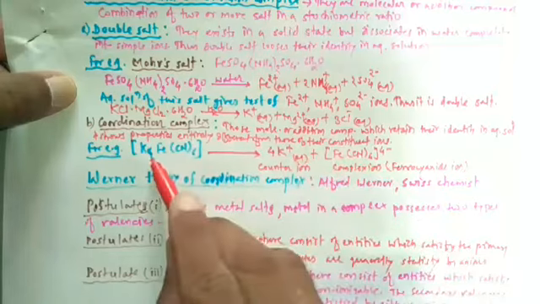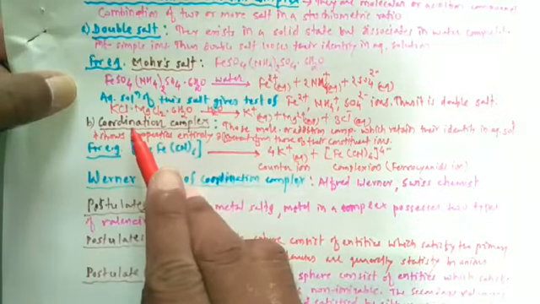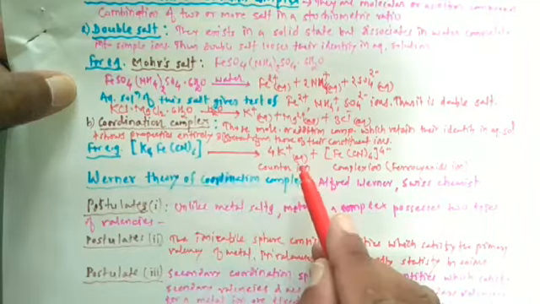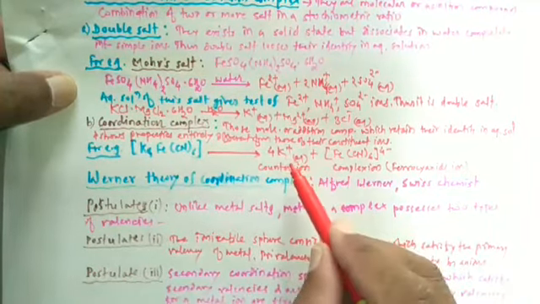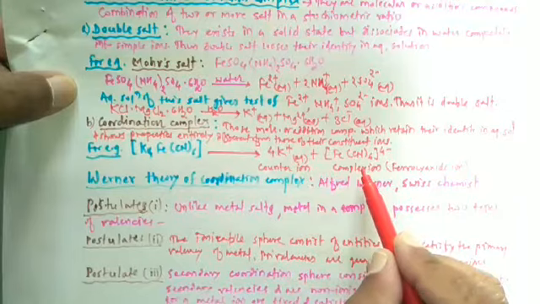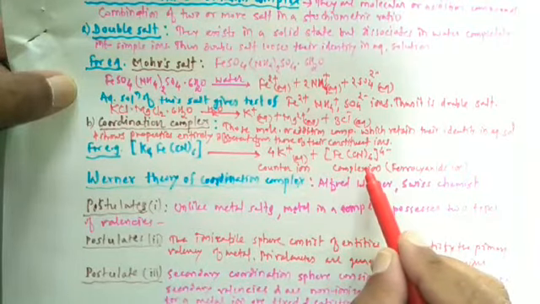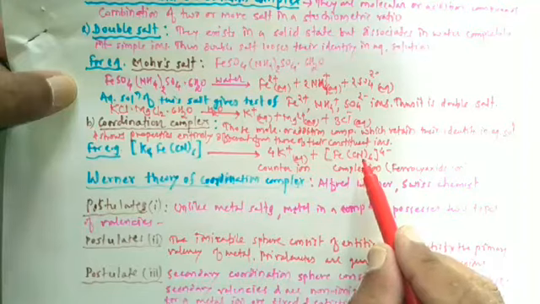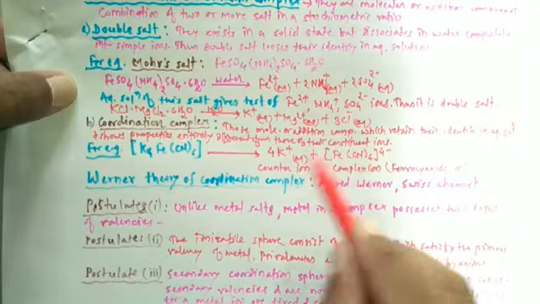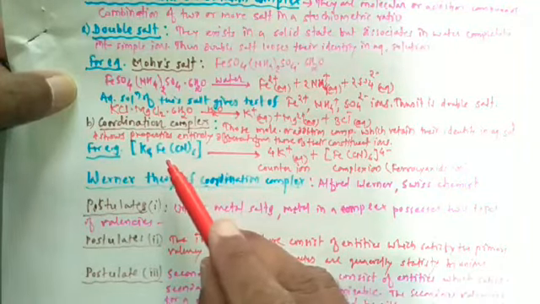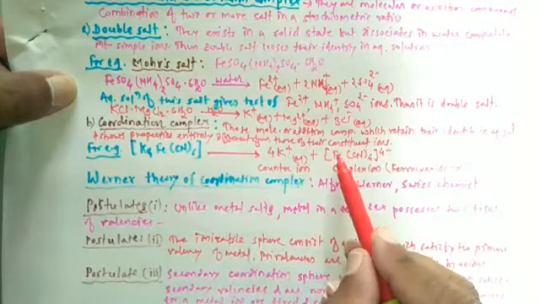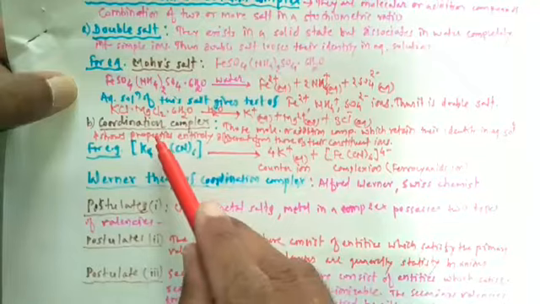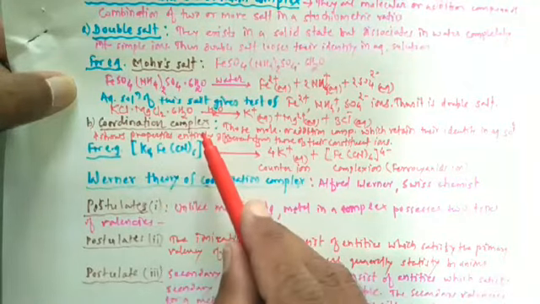That's why it is an example of a coordination complex, because on dissociation it produces a counter ion and a complex ion.